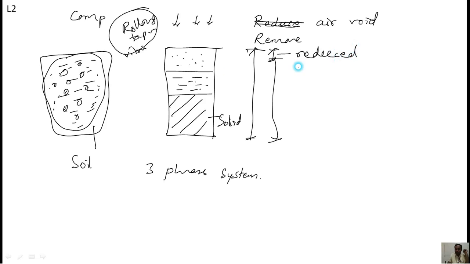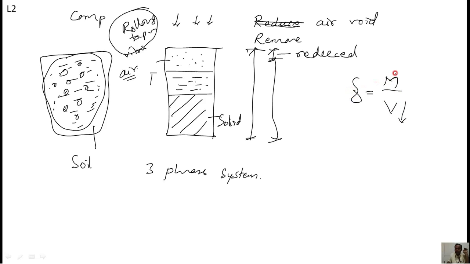See, this reduction is only because of air. The reduction of volume is because of air only, not by water, not by solids. This you have to keep in mind. Then the volume is reduced. Then what happens to the density? Density is mass by volume. When the volume is reduced, what happens to the density?